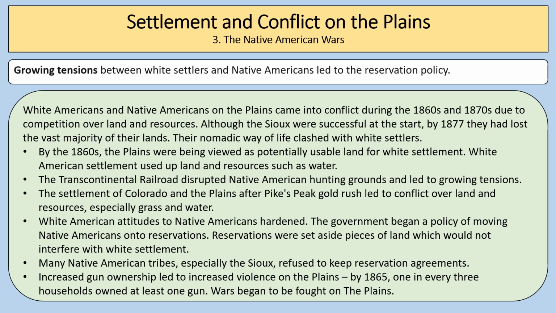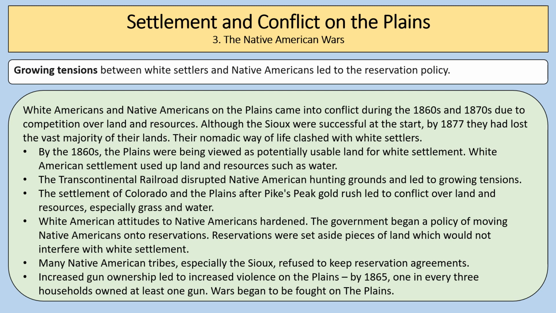By the 1860s, the plains were being viewed as potentially usable land for white settlement, as we've just seen. White American settlement used up land and resources such as water. The Transcontinental Railroad disrupted Native American hunting grounds and led to growing tensions. And the settlement of Colorado and the plains after Pike's Peak Gold Rush led to conflict over land and resources, especially over grass and water.